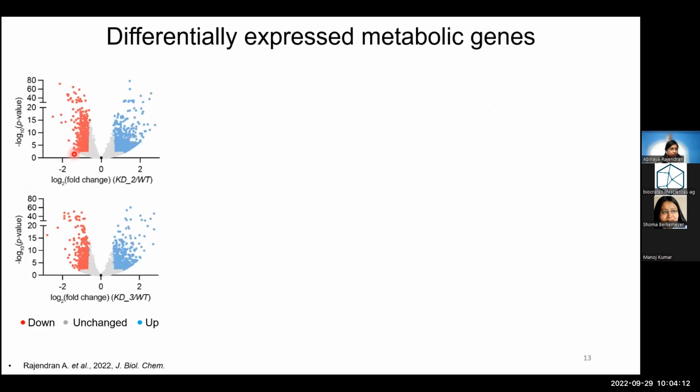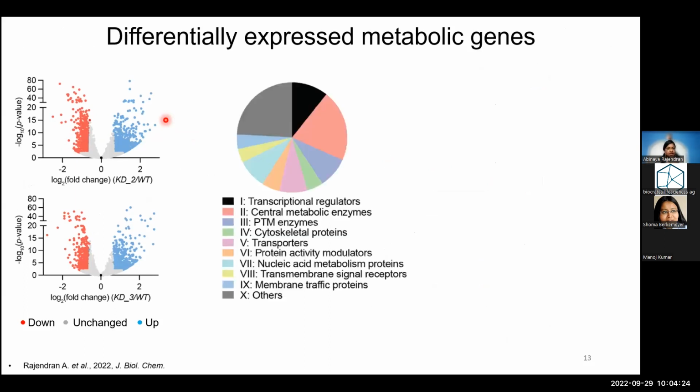And this is showing you the most significantly differentially expressed genes in red and blue. And when I performed a gene ontology analysis on these differentially expressed genes, it was interesting to see that the two major classes of genes that were differentially expressed were the transcription regulators and central metabolic enzymes.